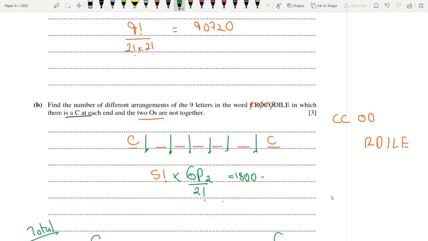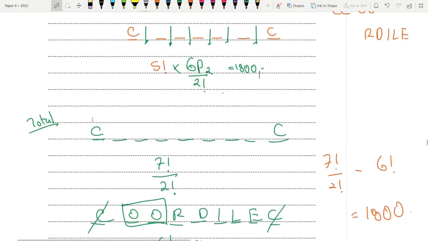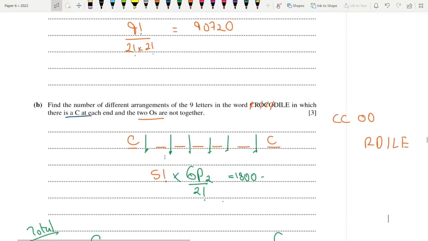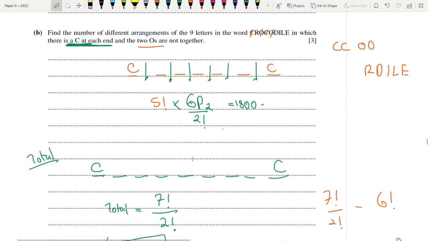I prefer this. Now the other method, where you think of the O's being together. Let's think of the total arrangements where it doesn't matter whether the O's are together or not. The total arrangements include the C's at the 2 ends, and in between we have 7 letters, R, D, I, L, E plus the double O. So 7 factorial for that, but since the O's are repeating, we divide by 2 factorial. This is your total number of arrangements where the C's are at the ends.